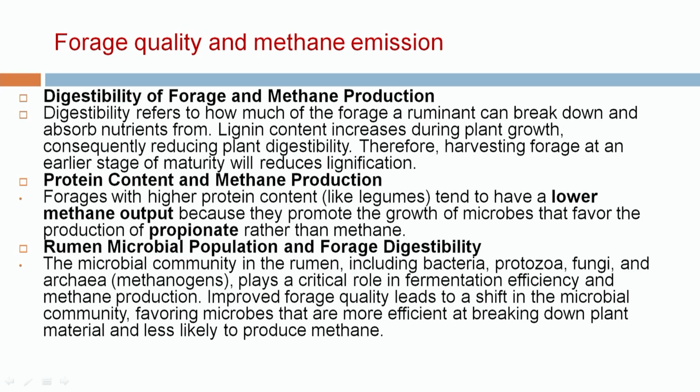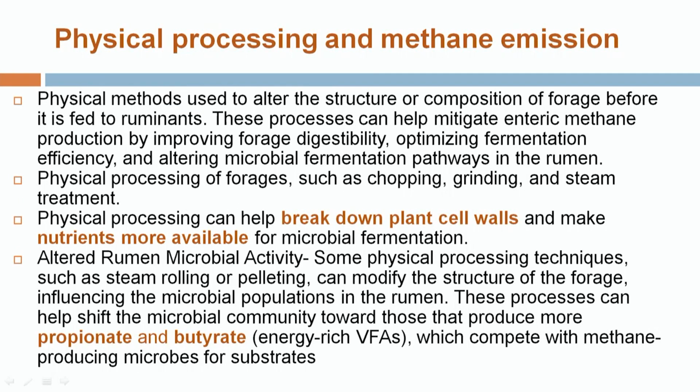By improving the forage quality, we can also control the methane emission. Any factor which improves the digestibility of fodder, any factor by which we improve the protein content, and if we alter the microbial population, that will result in improved fodder digestibility, and altogether help in the reduction of methane emission via enteric fermentation. Along with that, different physical processing such as chopping, grinding and steam treatment have been shown to help in the reduction of methane emission.